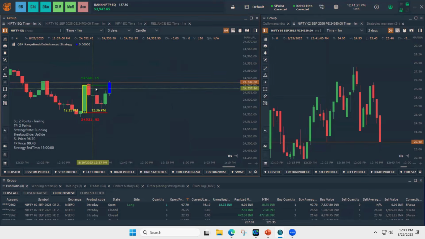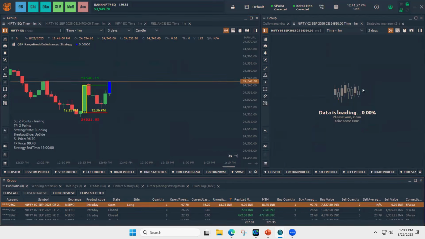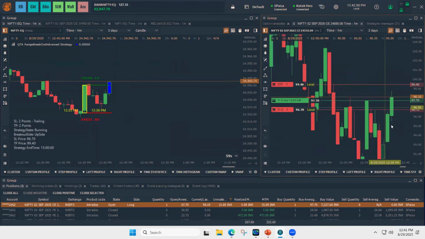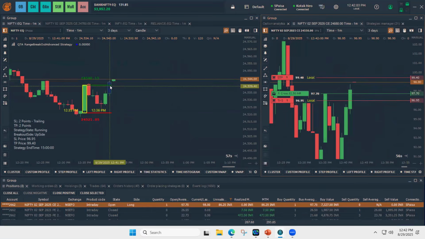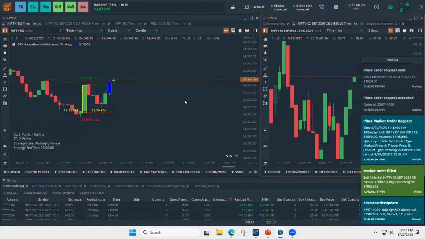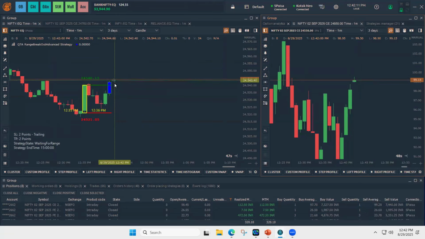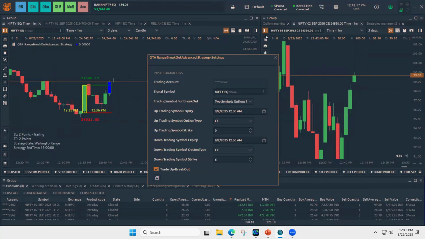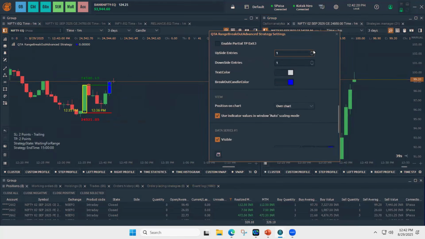In this case, since the range was already formed and it was broken, the order got placed automatically on the predefined options. And the TP got triggered. Suppose in this example the SL got triggered, and I chose re-entry as 2. Then if price comes to this range again and breaks, the trade happens again on the upside. I hope this is clear to everyone.